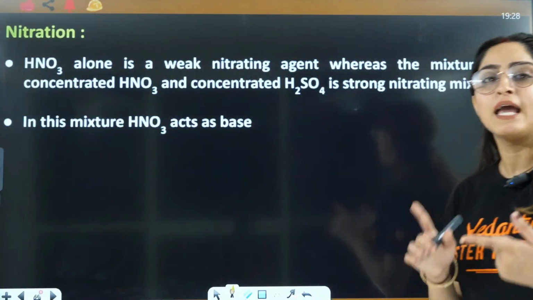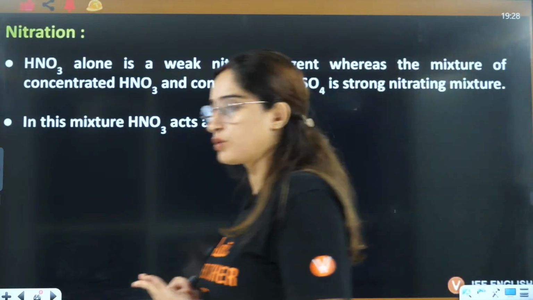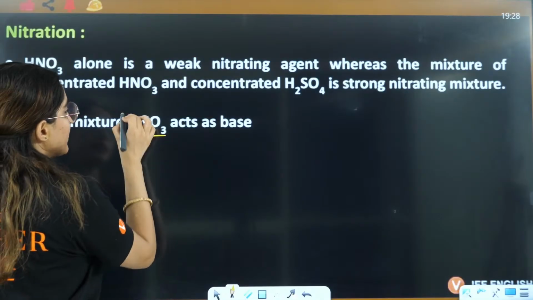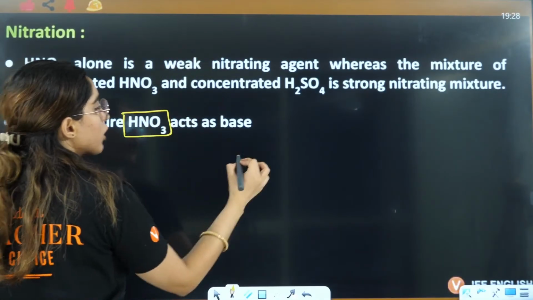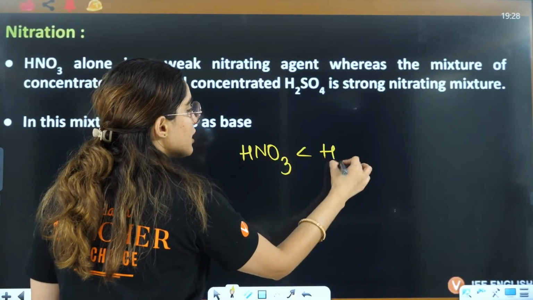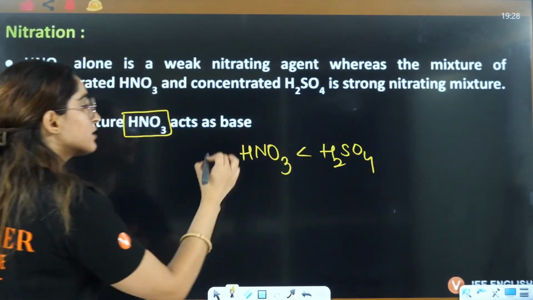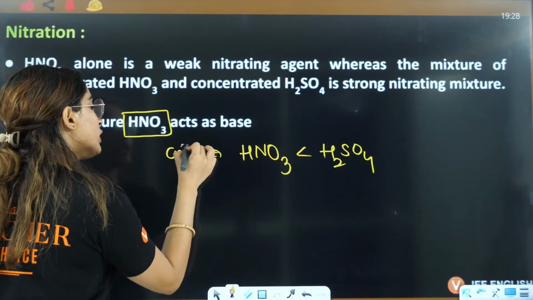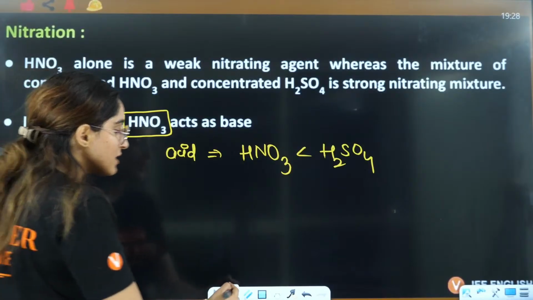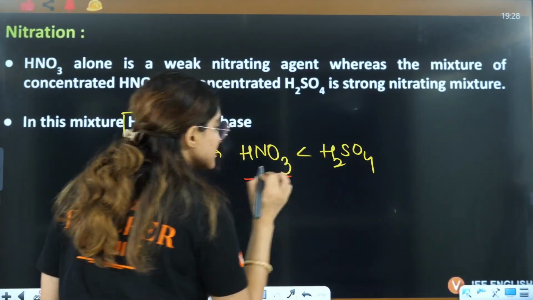Then in case of nitration, guys, you have HNO3 and H2SO4, right? Where HNO3 is acting as a base, because if you talk about the basic nature or acidic nature, the acidic nature of H2SO4 is more, right? We know that the acidic nature of H2SO4 is more. That is the reason in comparison this is less acidic.